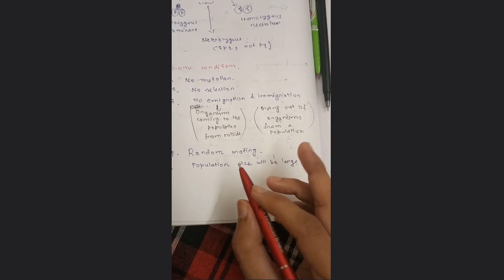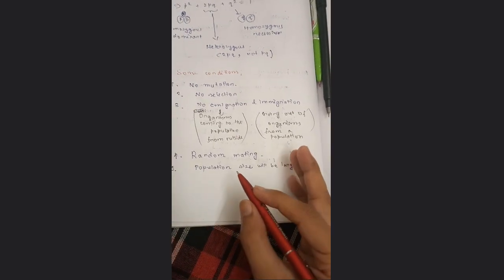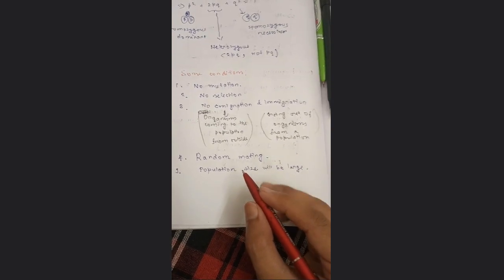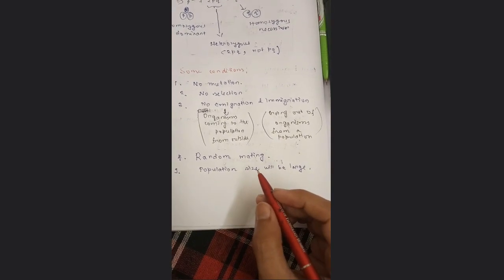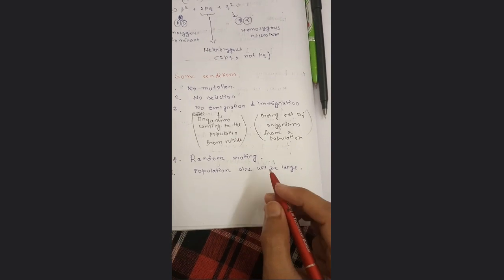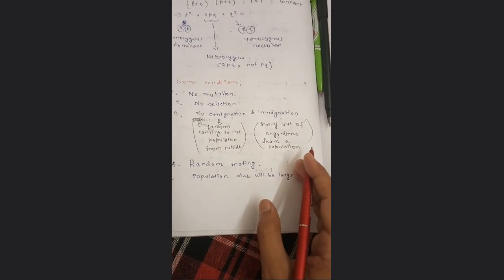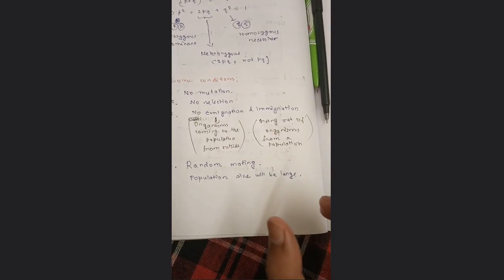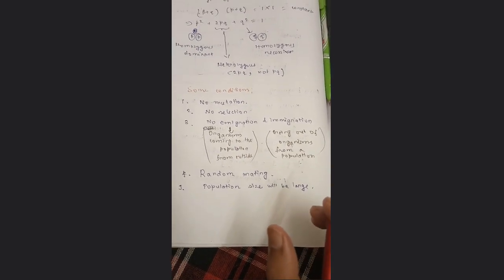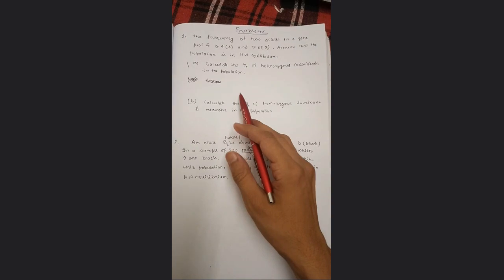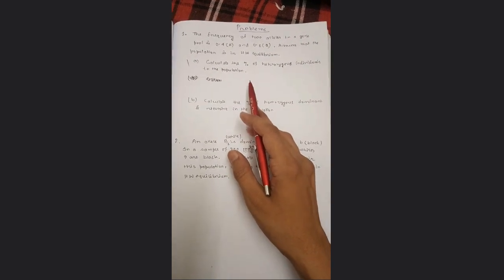So with this law, we can assume that the population is in Hardy-Weinberg equilibrium, so that we can expect and observe the values of the frequencies of alleles and genes. So now we will see some problems, how to solve them.